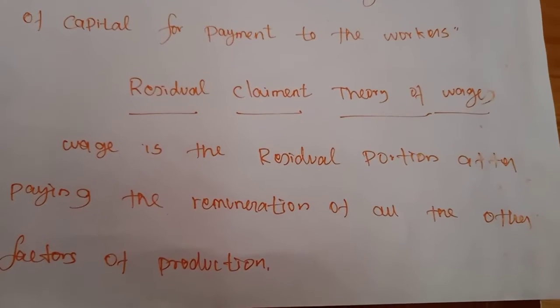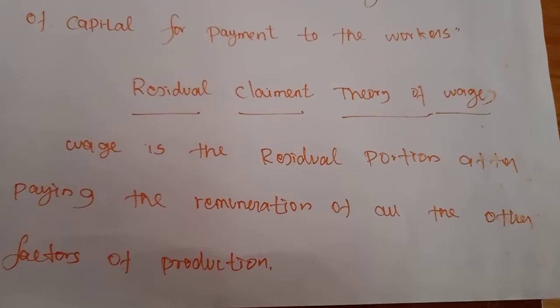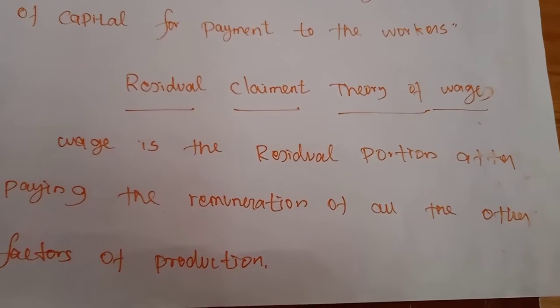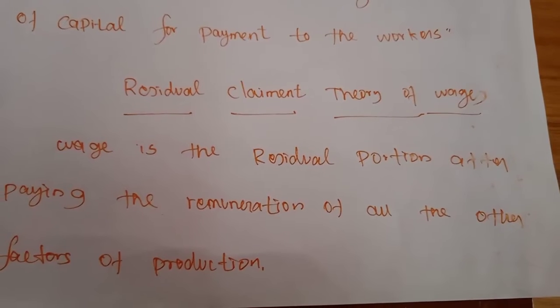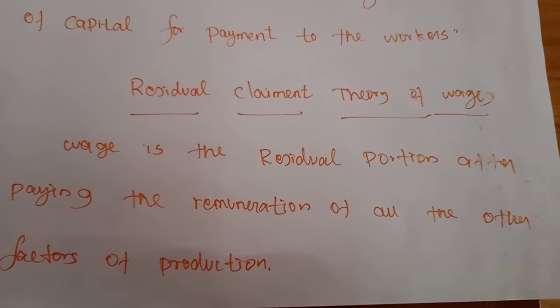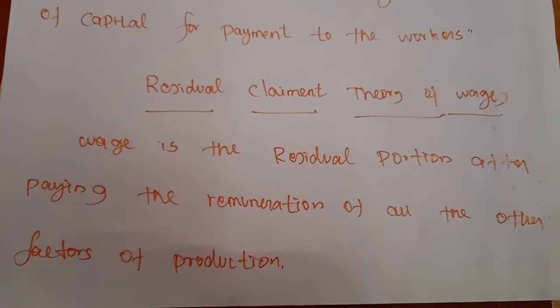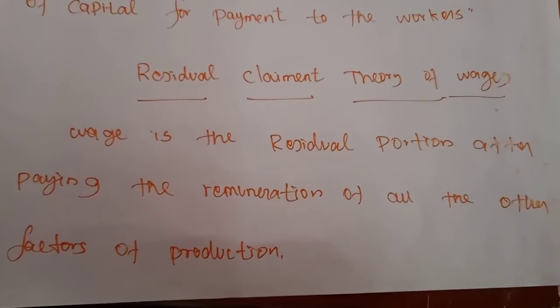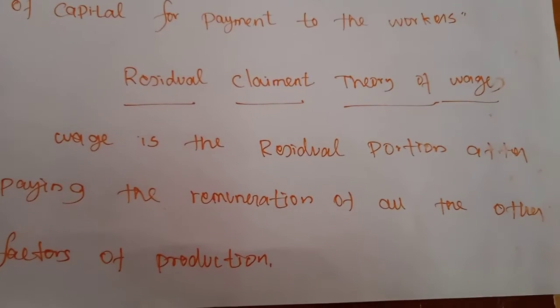After paying the remuneration of the other three factors, land, capital and organization, if the producers have some remaining money, that remaining money alone is considered as wages.